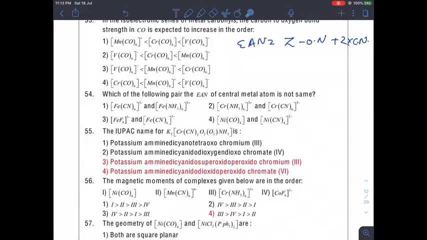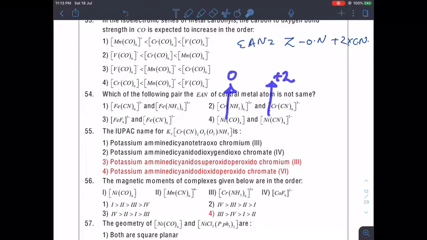Then it would be better if you select a pair where a different oxidation number is there, like this. We have oxidation number 0 and here we have plus 2. And everything else, the coordination number and the metal, is also the same, but the oxidation number is different. So, EAN will be different. So, for this one, the correct answer would be 4.